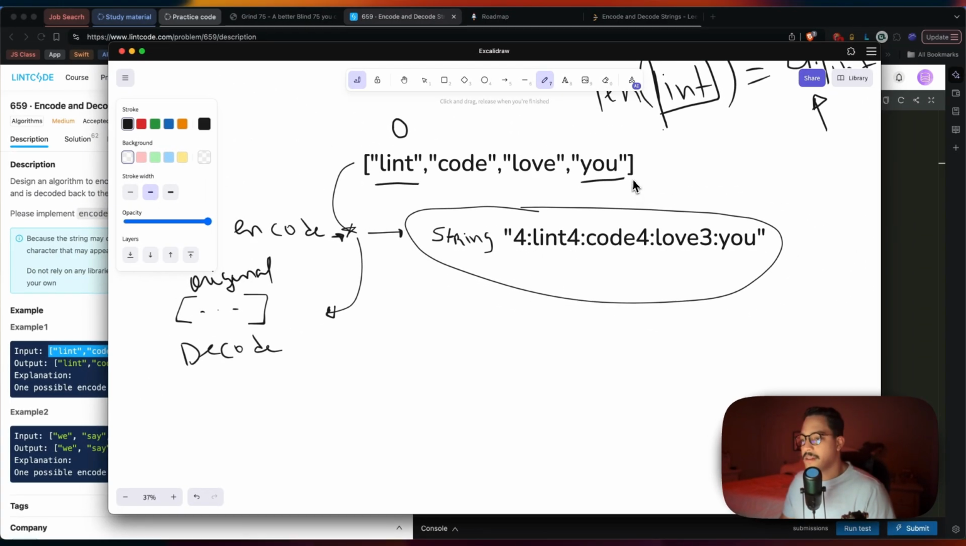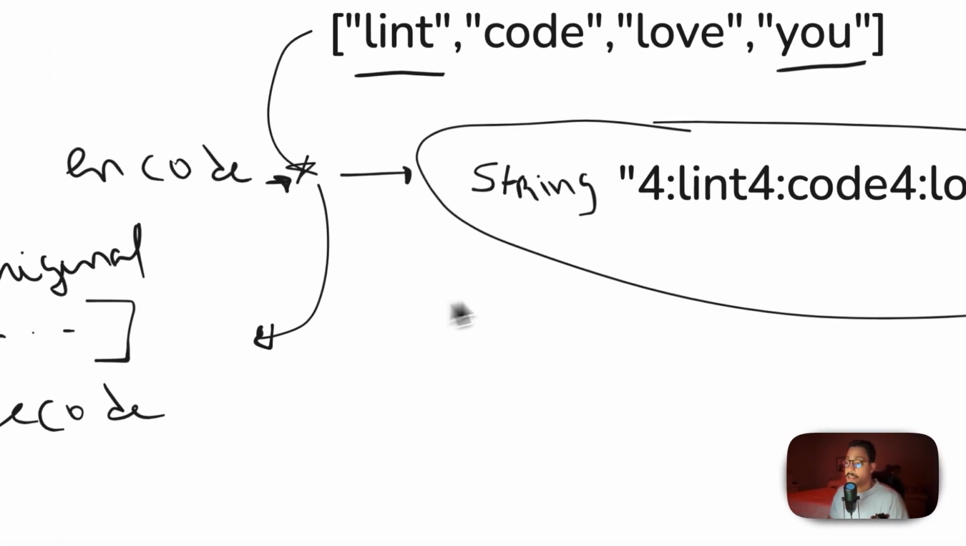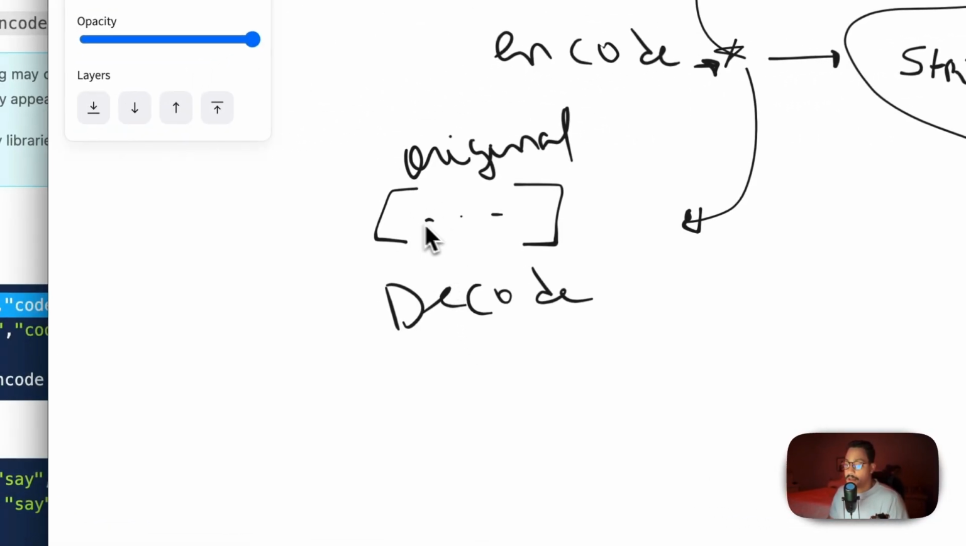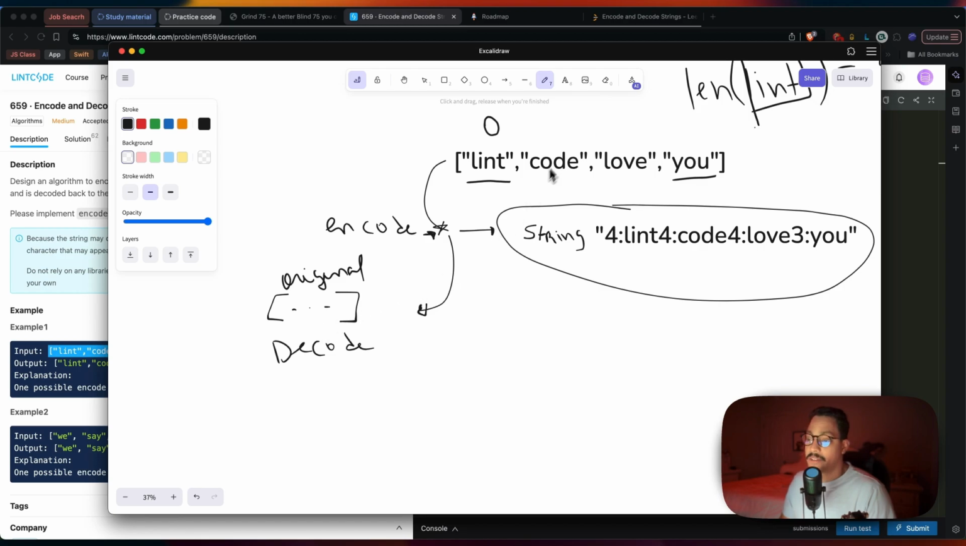And for this, again, there are many different approaches you can go by, but I think this is the most straightforward, right? But this is the easy part. How do we decode that now? How do we take the whole string and send it back to the original string?